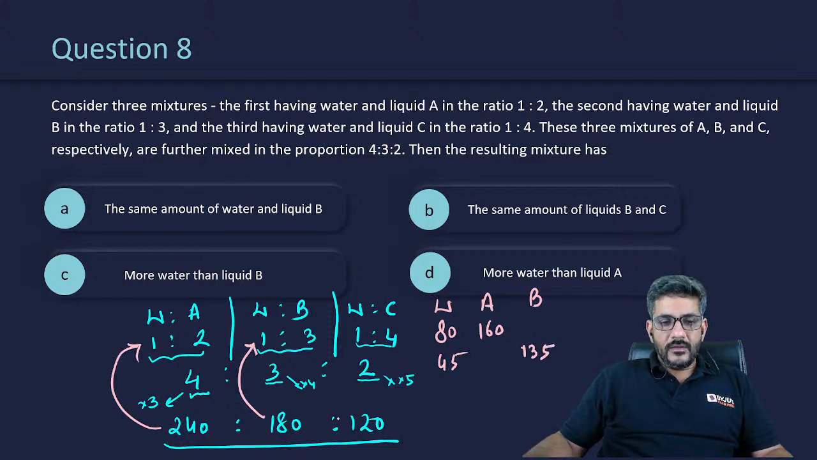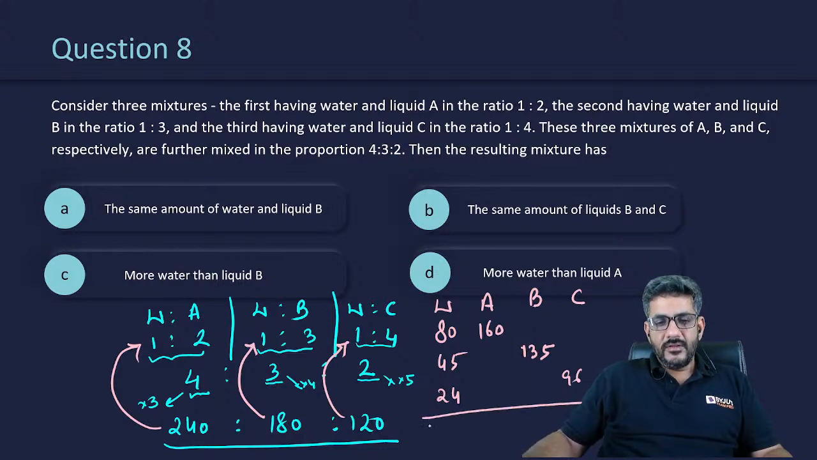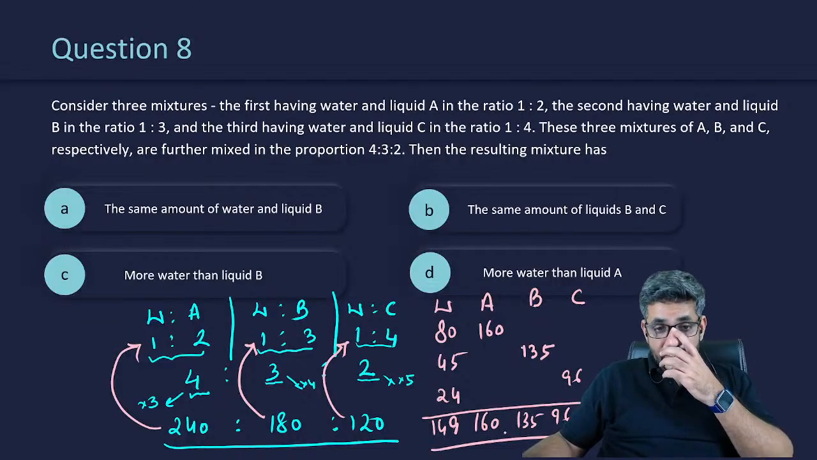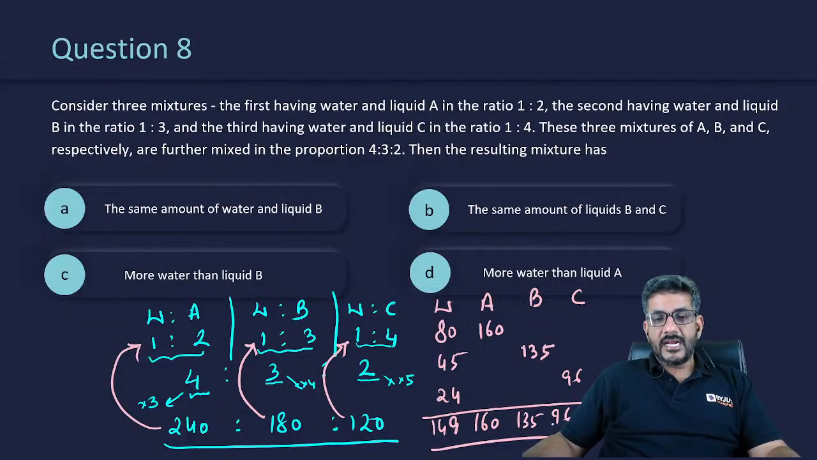Similarly, the third one, 120 divided in a ratio of 1 is to 4. So how much water, how much C? If you divide 120 in 1 is to 4, this becomes 24 and this becomes 96. So ultimately I have 80 plus 45 plus 24, that is 149 liters of water, 160 A, 135 B and 96 C, right?